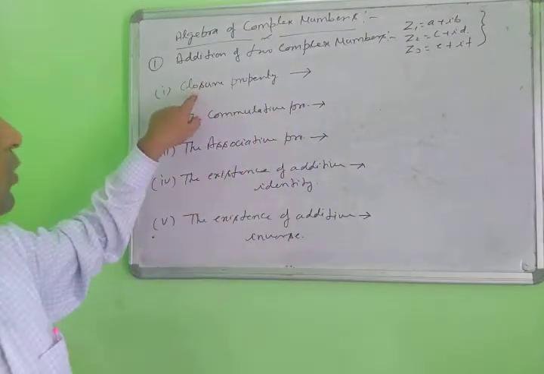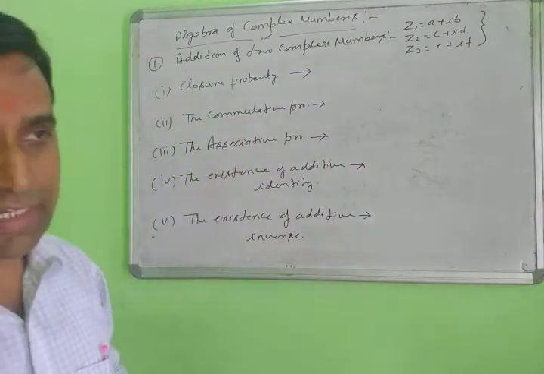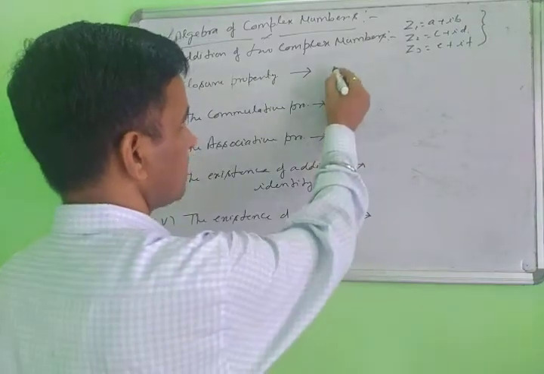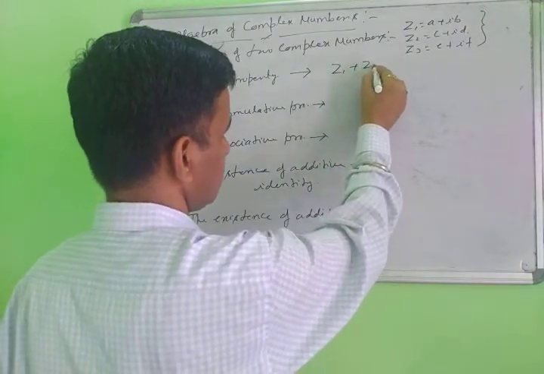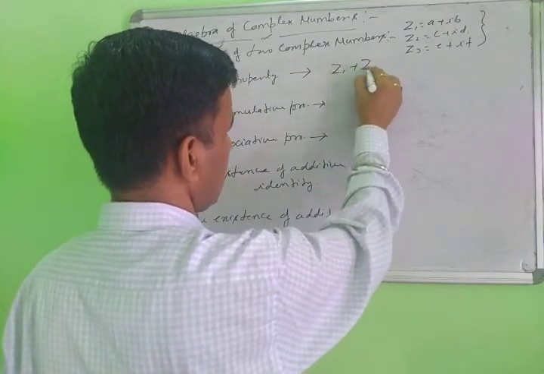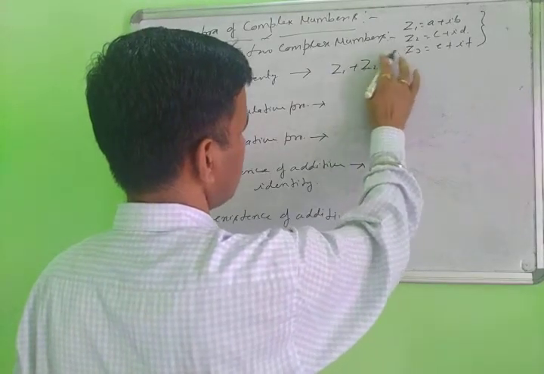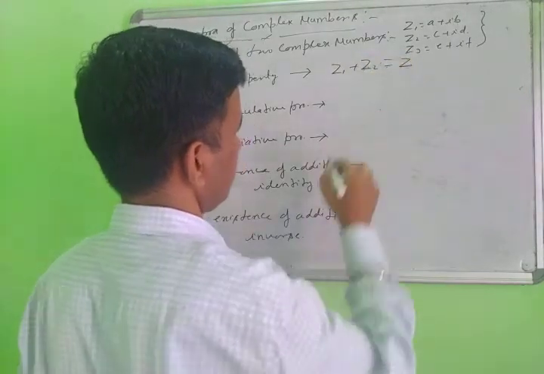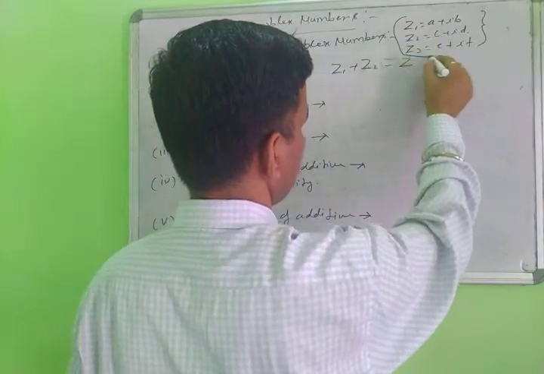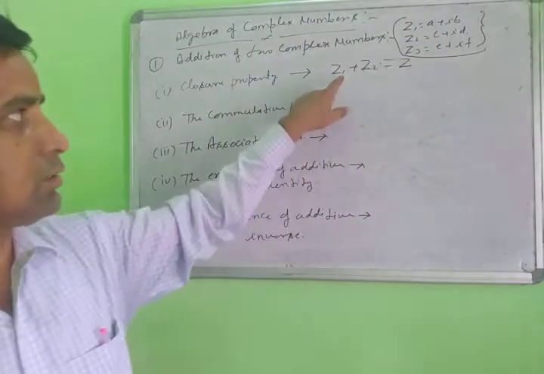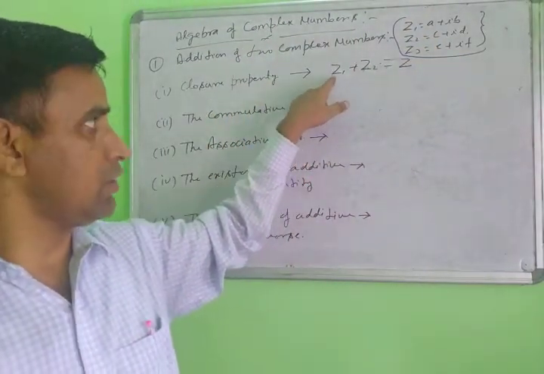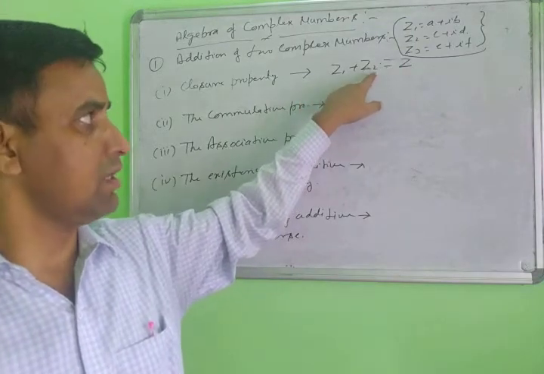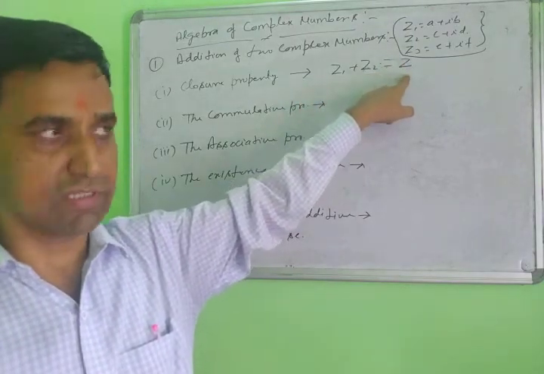First is the closure property: when you add two complex numbers, Z1 plus Z2, the result will also be a complex number. When you add more than one complex number, the result is also a complex number.